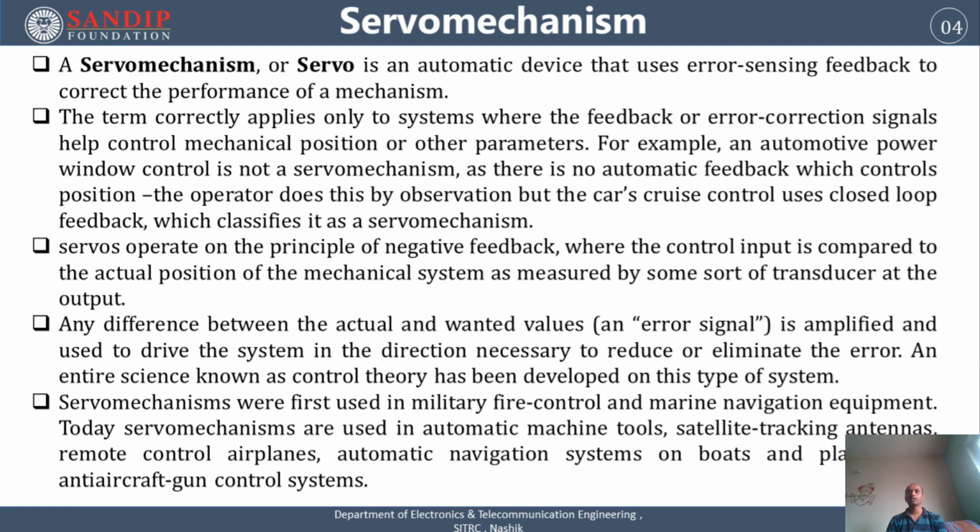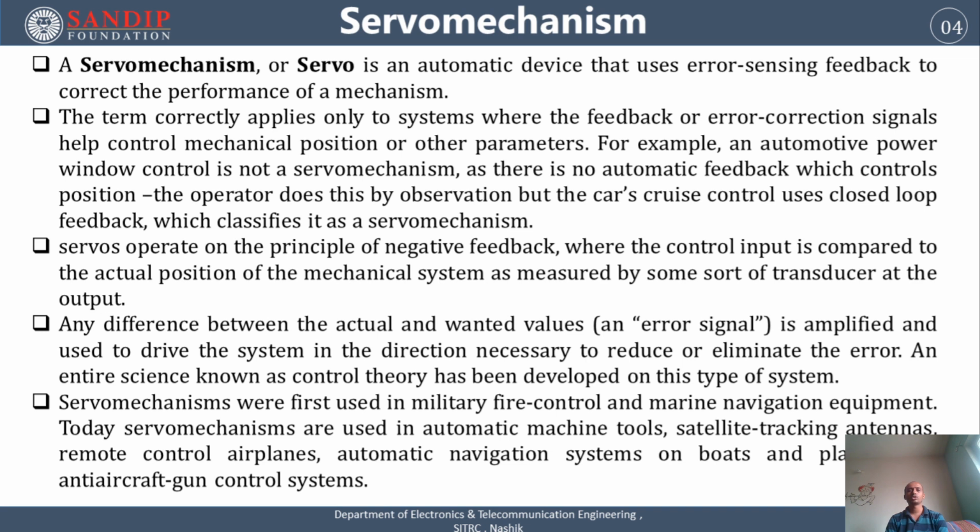Hence, whenever that error becomes zero, the action taken by the control unit stops and it generates the required output. In this whole process, the servo mechanism plays a very important role, because by using that servo mechanism, we can improve the performance of the system.